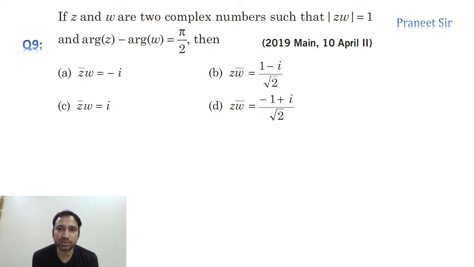As the magnitude is equal to 1 and argument of z minus argument of w is equal to pi by 2, which of the following options is satisfying it?